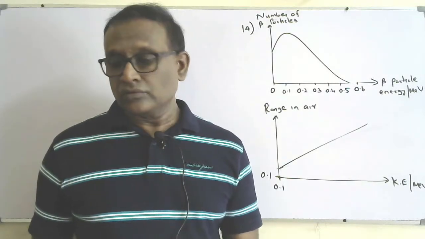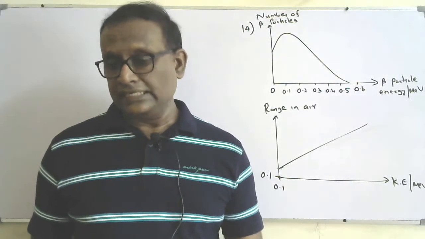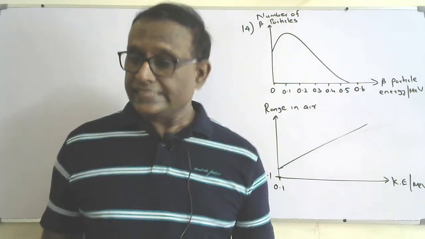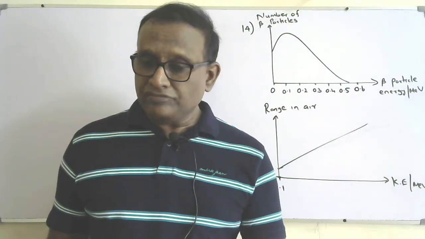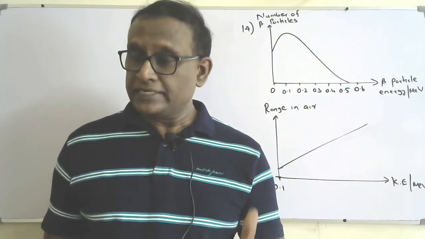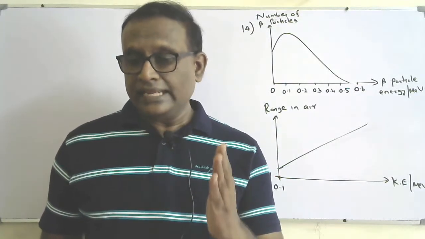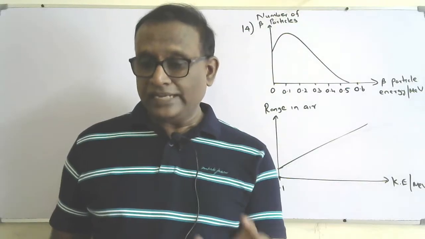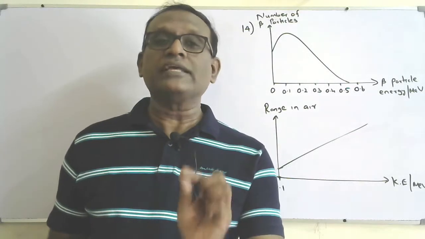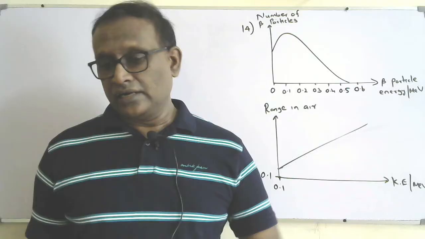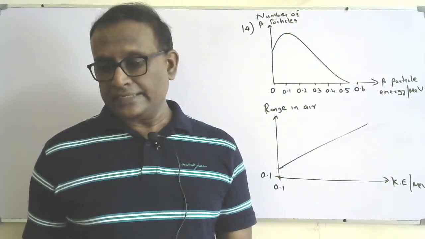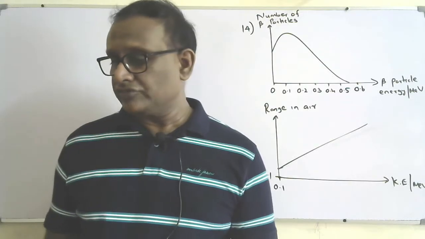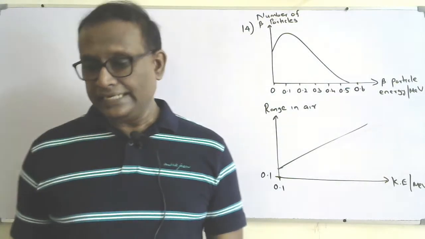Okay, so we need to think about high energy beta particles. The most energetic beta particles will ionize 250 nitrogen molecules per centimeter, and they will lose 15.6 electron volt during each collision with a nitrogen molecule. So that is the estimate. Assess whether this estimate is consistent with the range of these beta particles in air.